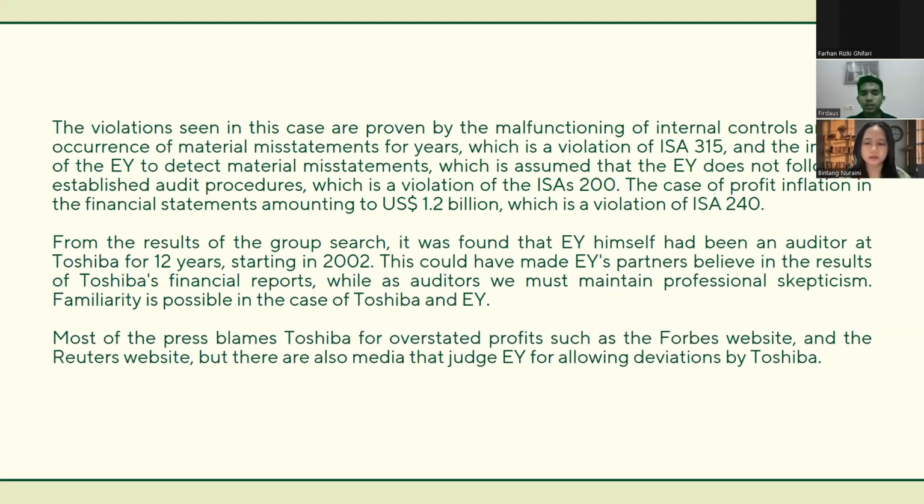The case of profit inflation in the financial statements amounting to 1.2 billion US dollars is a violation of ISA 240.